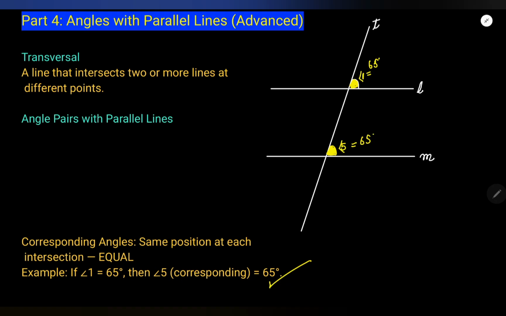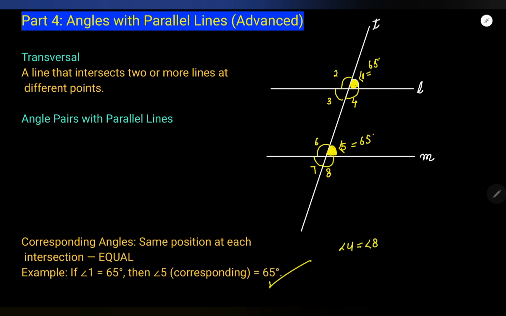Similarly, say this is 2, this is 3, this is 4, and this is 6, this is 7, this is 8. 4 and 8 are also corresponding.